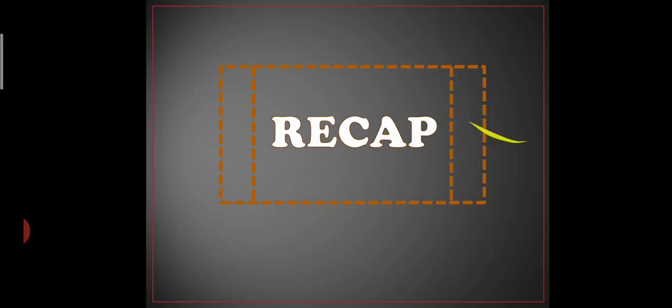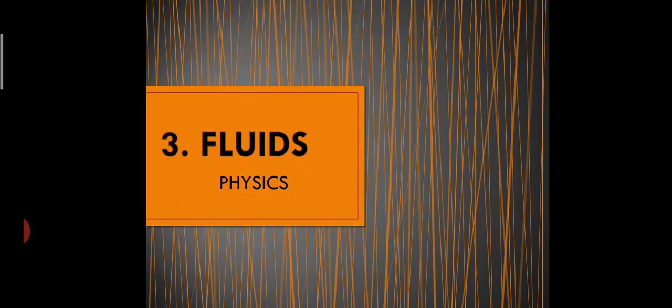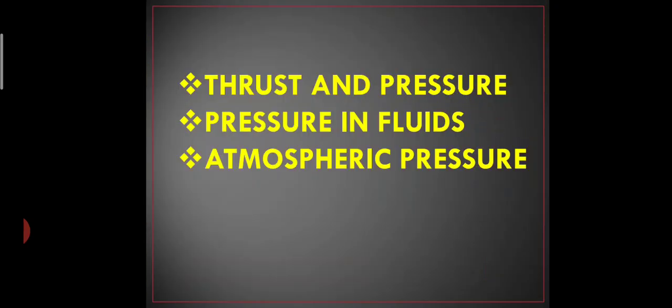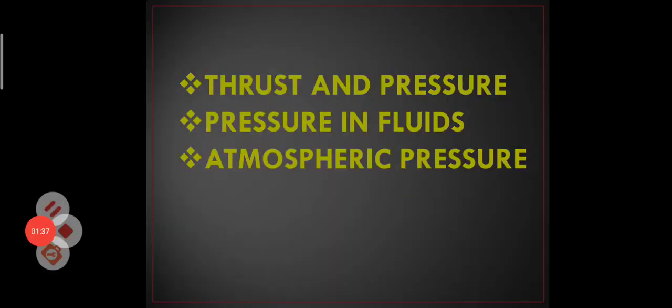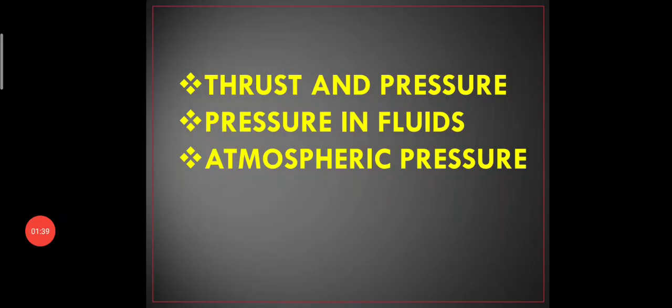Now let's recap. In the last class we started with a new lesson in physics called fluids, and we discussed thrust and pressure, pressure in fluids, and then atmospheric pressure. So we saw the mercury barometer also. Yes or no? Torricelli's barometer is otherwise called the mercury barometer. Then under atmospheric pressure, we saw what is meant by gauge pressure, and the relationship between gauge pressure and absolute pressure also we discussed.